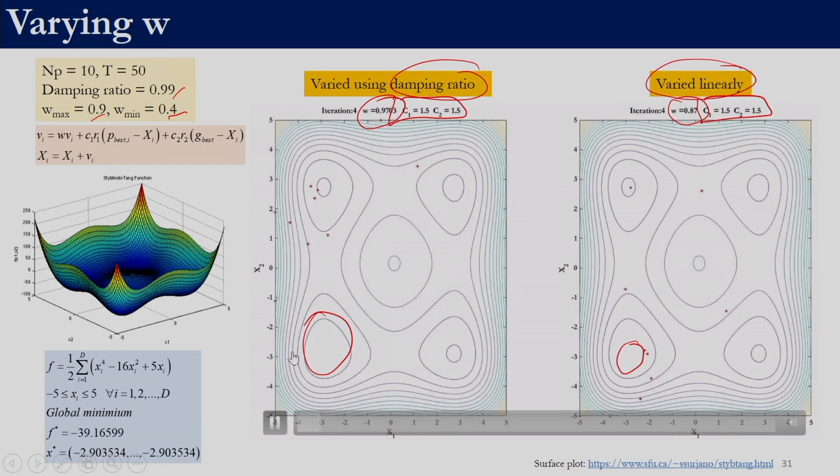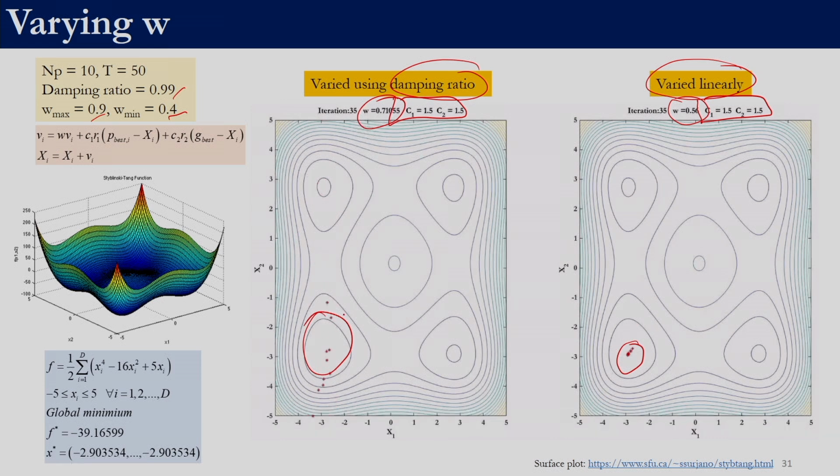So we can just once again have a look at it. So we can see at what iteration it is becoming closer. So for the 23rd iteration, things were not even appearing over here when we are using damping ratio, right. So pretty early we are able to get the optimal solution when we vary the inertia weight linearly.